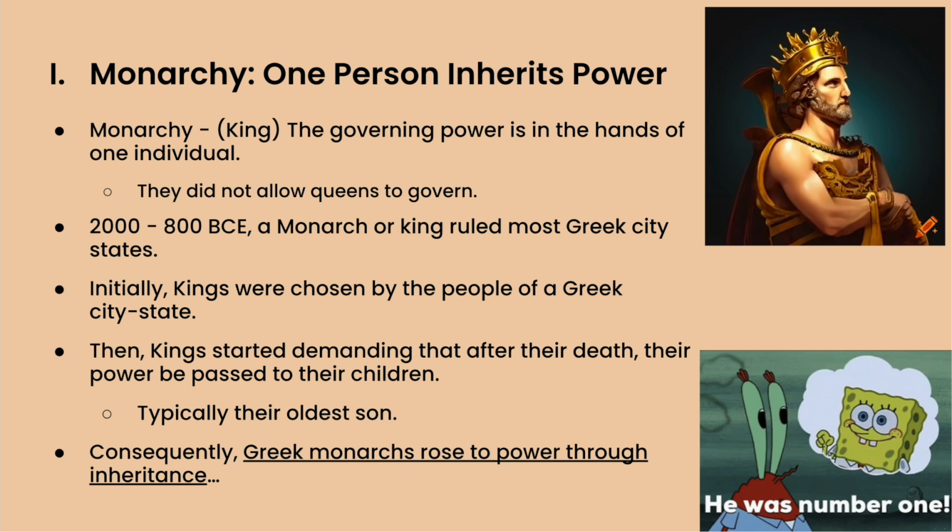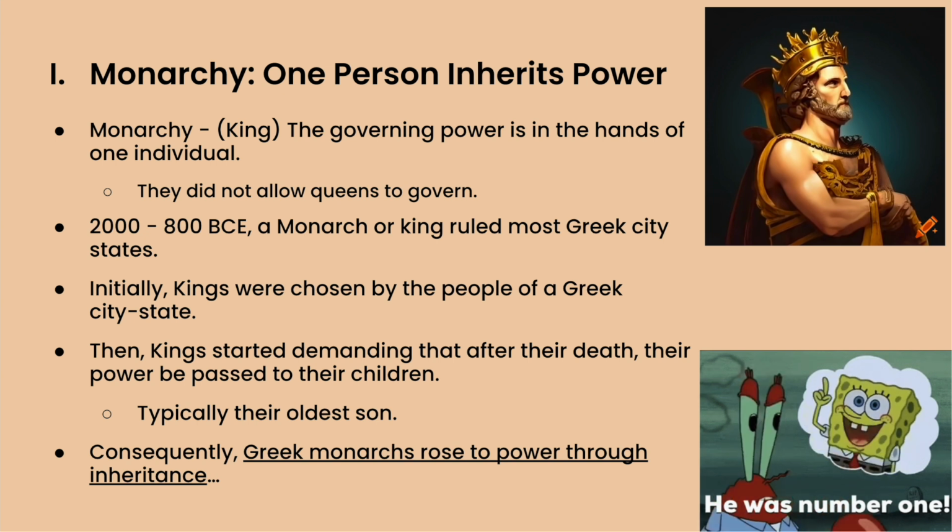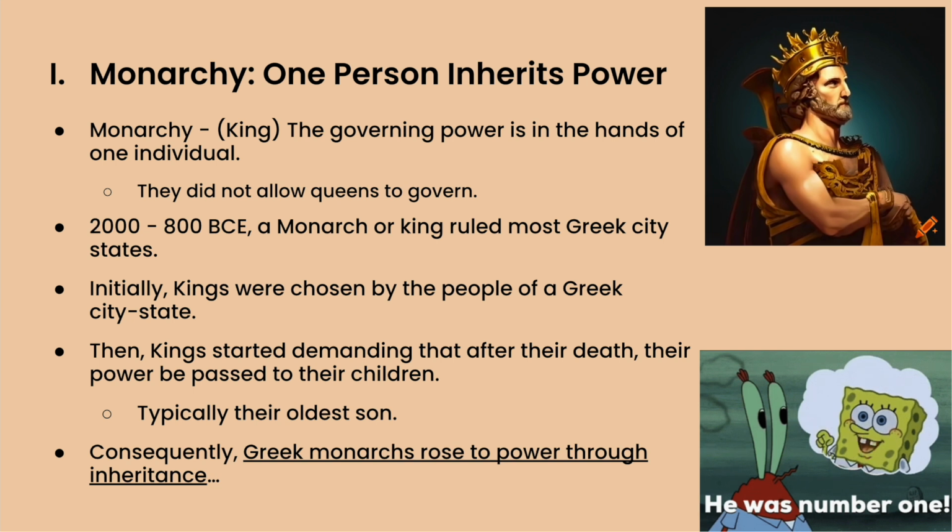Part 1 of the rise of democracy. This was the monarchy. This means one person inherits power. Monarchy means the king. The governing power is in the hands of one individual. They did not allow queens to govern them. This was from 2000 to 800 BCE, and a monarch or king ruled most of the Greek city-states at this time.